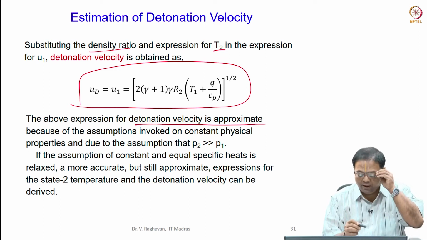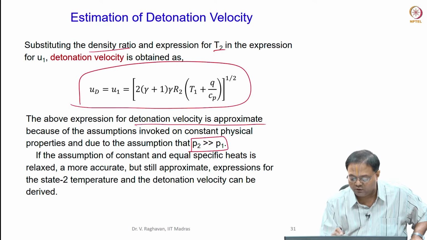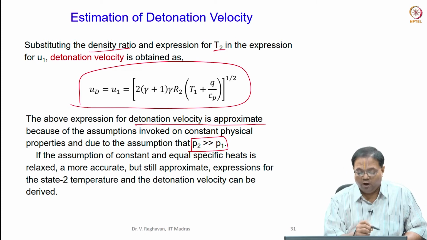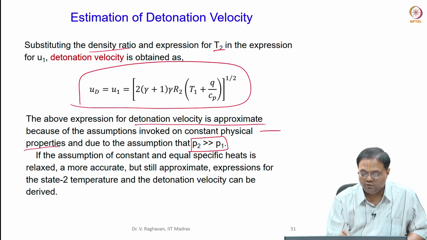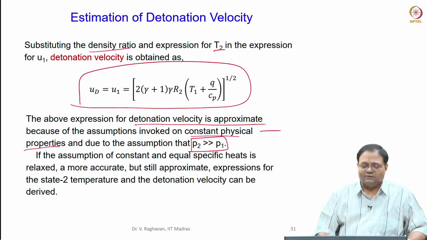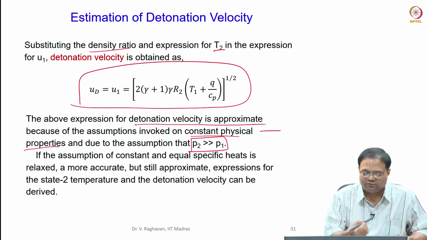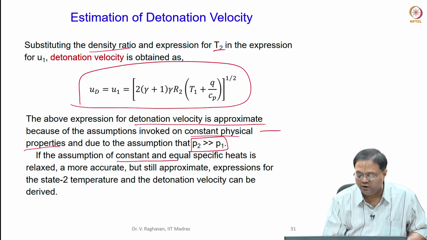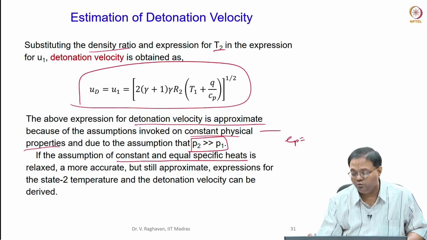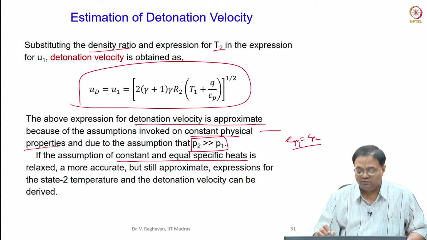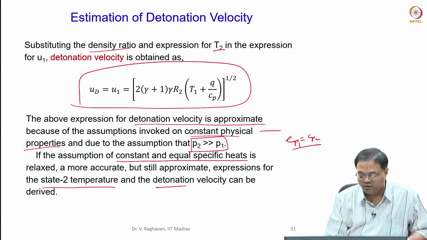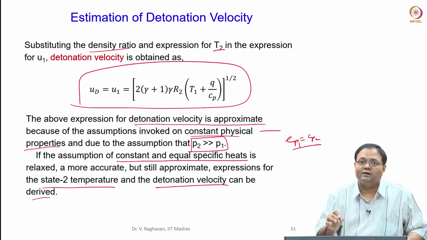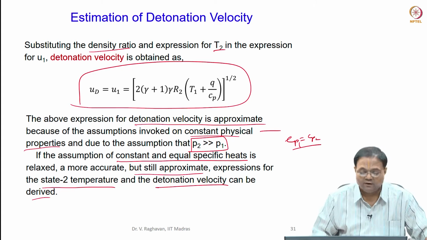First of all, the main assumption is P2 is much greater than P1, and also we have constant physical properties. Okay. Now slightly we can relax it. So what we will do, we will first assume constant and equal specific heats, say Cp1 equal to Cp2. When you do that, you get an expression for the state 2 temperature and detonation velocity slightly better, but still it is approximate.